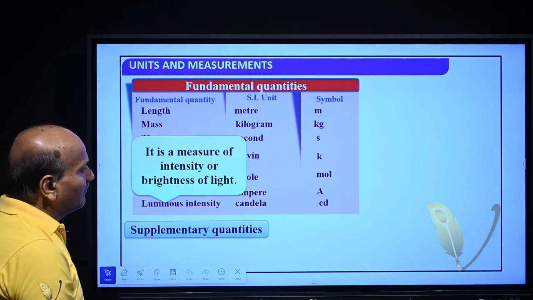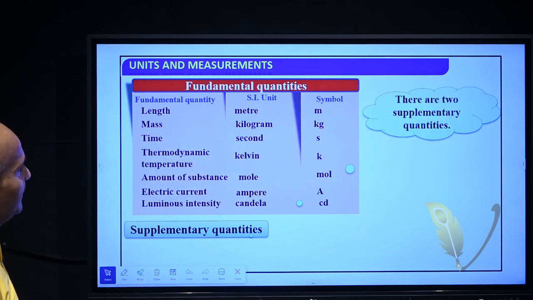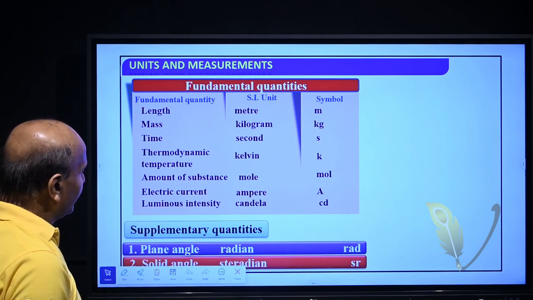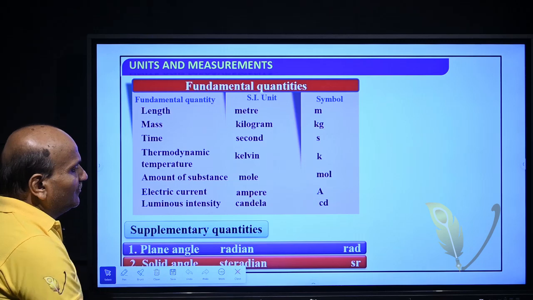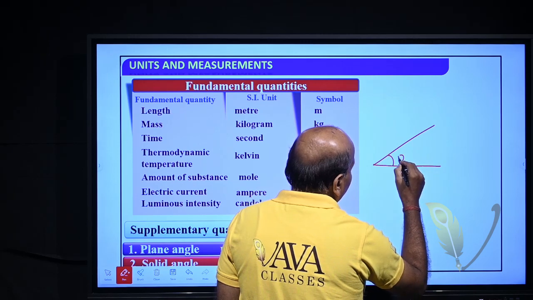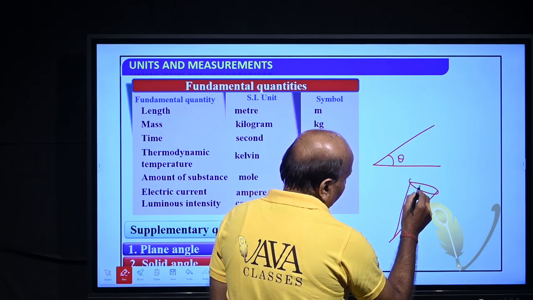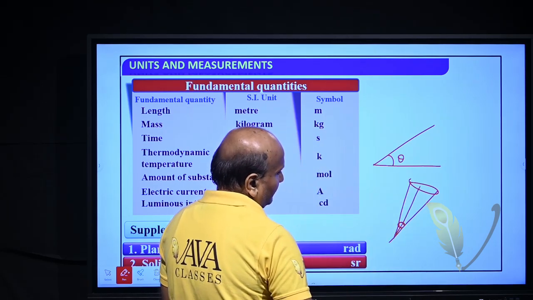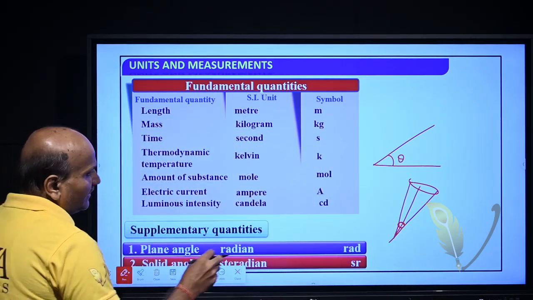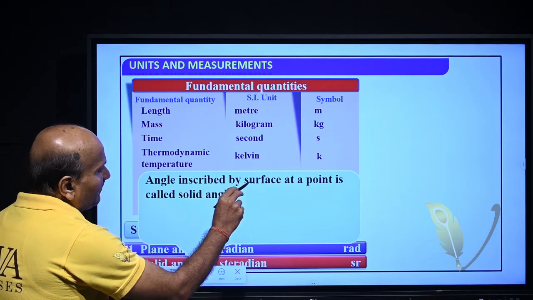Except these fundamental quantities, there are 2 supplementary quantities: plane angle, measured in radian, and solid angle, measured in steradian. This is the plane angle theta, measured in radian. The solid angle is the angle made by a cone at an apex. It is a 3-dimensional angle, while the plane angle is 2-dimensional.